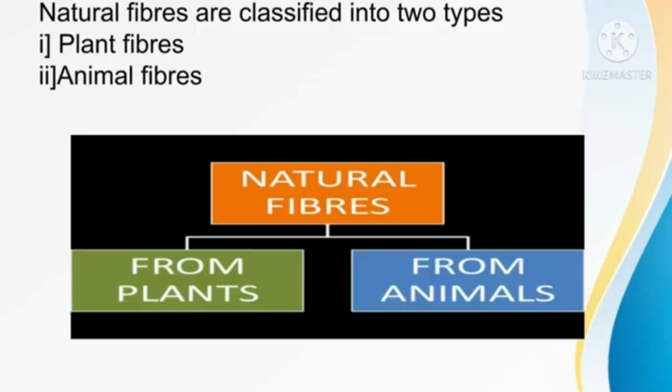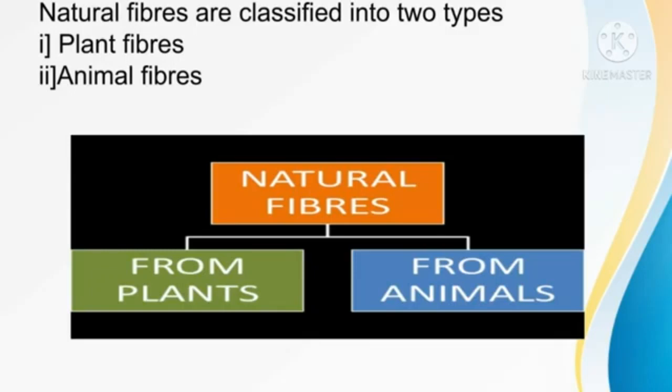Natural fibers are classified into two types. First one, plant fibers. Second one, animal fibers. Plant fibers are obtained from plants. Plant fibers are made up of cellulose.